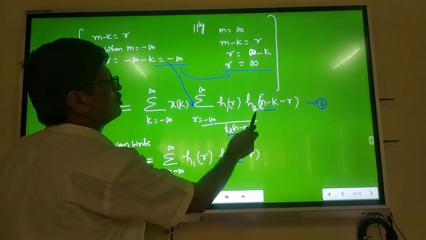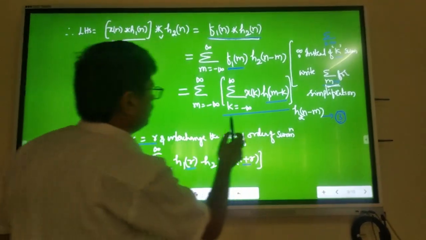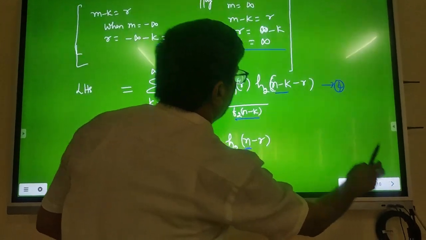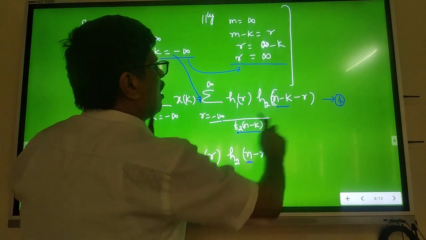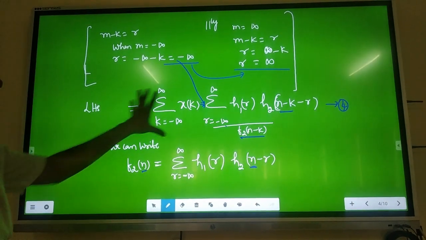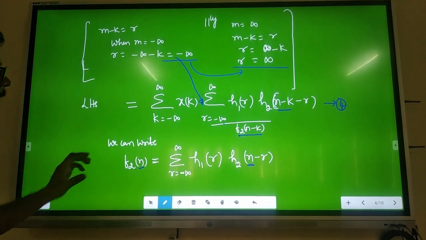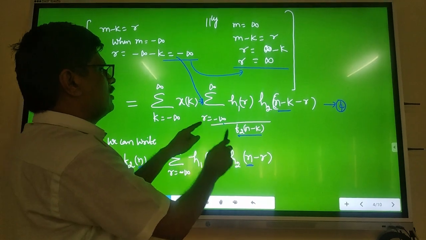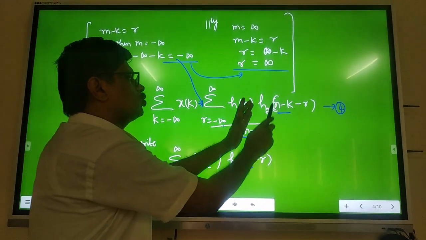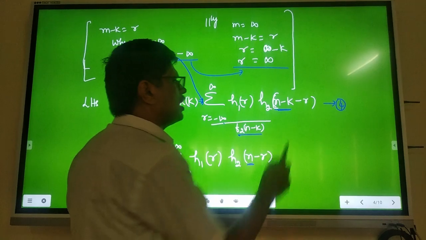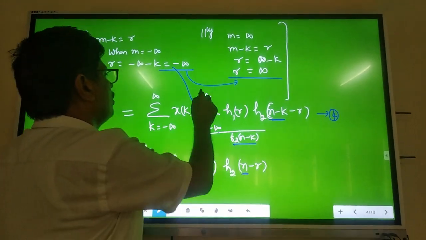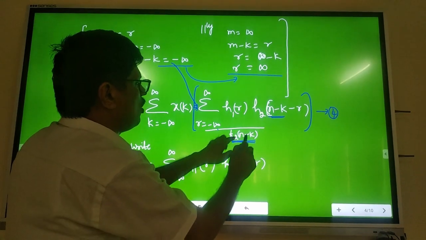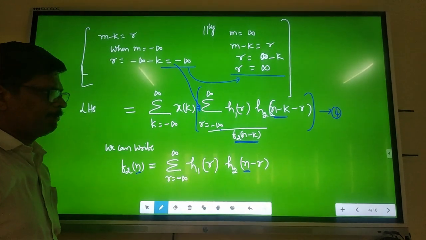Now, inside, h1 of r is there, h2 of n minus k minus r. That I am writing. N minus k minus r. Call that as equation number 4. LHS is equal to, finally, summation k equals minus infinity to plus infinity x of k, one term. Summation r equals minus infinity to plus infinity h1 of r, h2 of n minus k minus r is the second term. Now, somehow you should do this modification and try to get f2 of n minus k to get RHS.